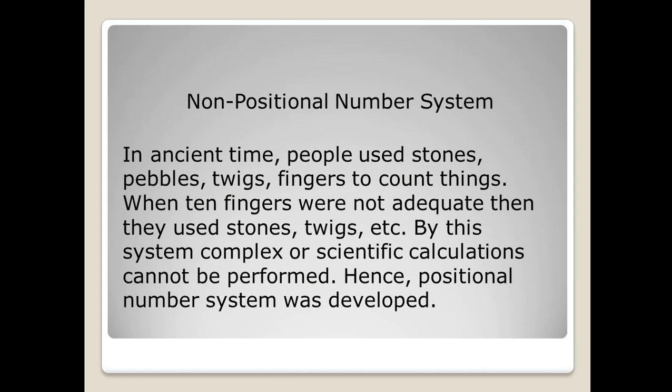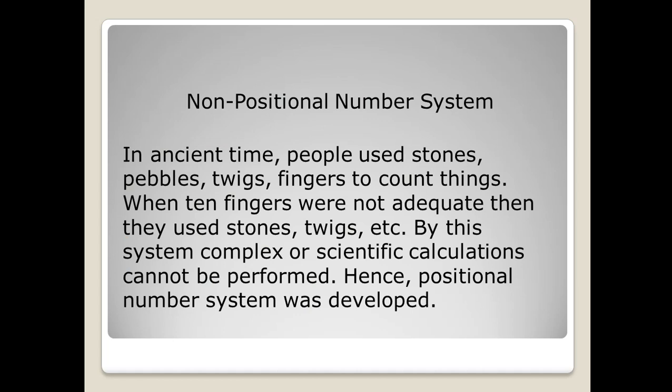In the non-positional number system, in ancient time people used stones, pebbles, twigs, and fingers to count things. When 10 fingers were not adequate, the counting was not fixed, because the first finger counted once was not necessarily the first finger the next time. By this system, complex and scientific calculations cannot be performed.